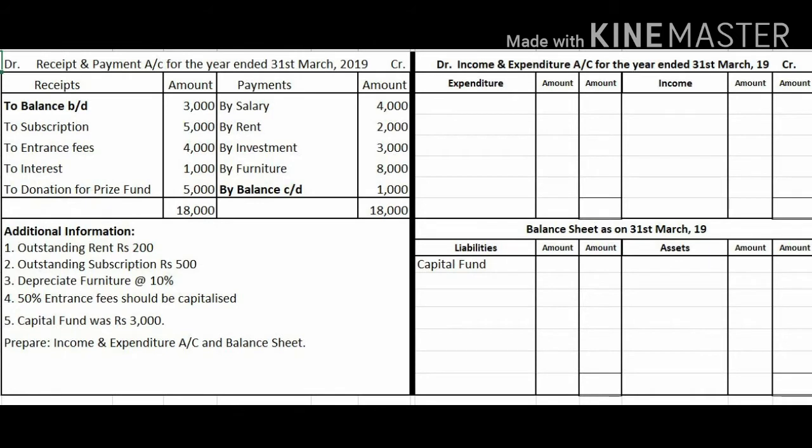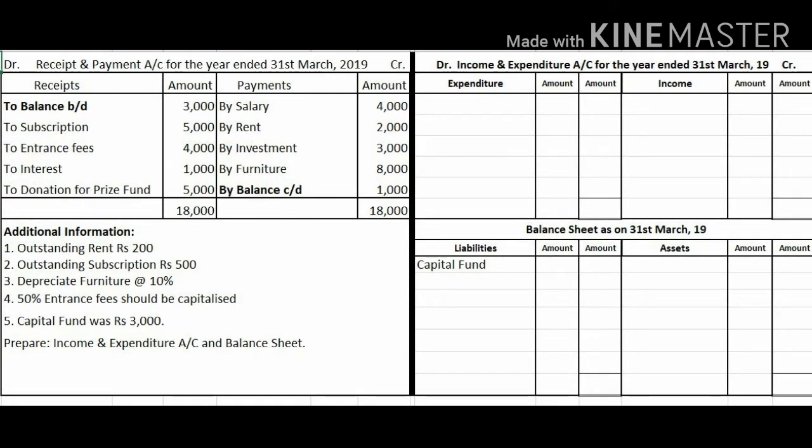You can see on the right hand side, the income and expenditure account is prepared first, and on the top the heading will come, income and expenditure account for the year ended 31st March 2019, the same date which is given for the receipt and payment account. The balance sheet heading you have to write as balance sheet as on 31st March 2019.